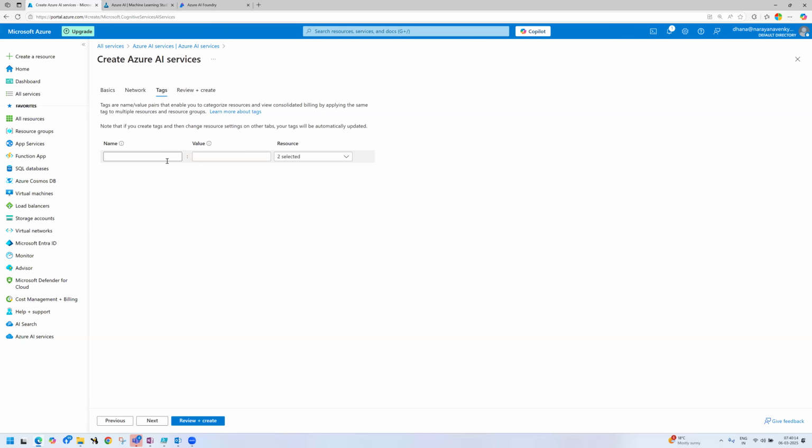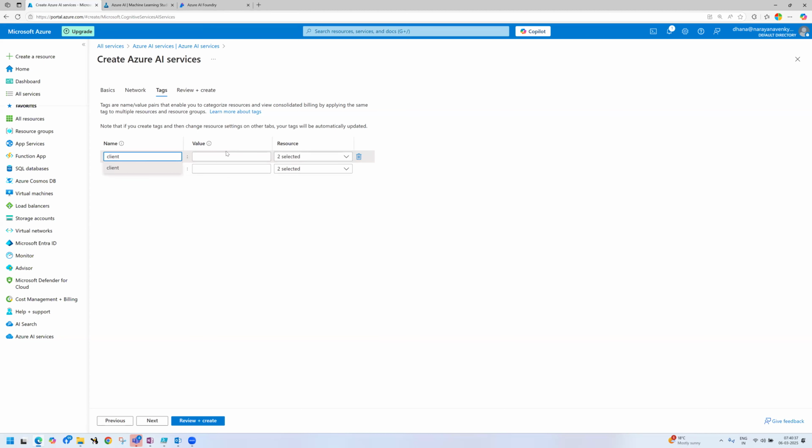So these are the tags. What are tags? Any idea? Tags are name value pairs which give information about the resource. For example, I am giving client.